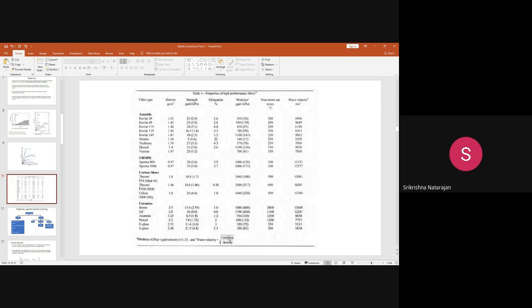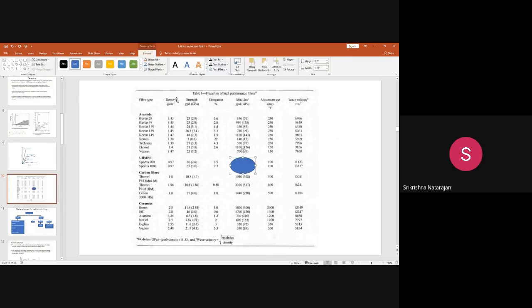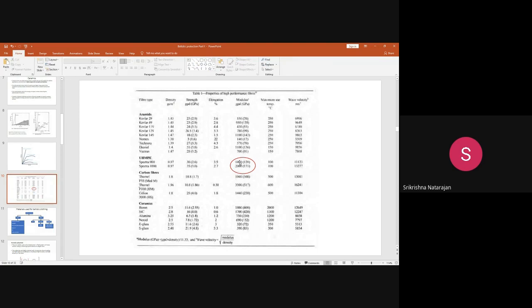Okay, so if you see this table, you can see the modulus values of these UHMWPE fibers. Here you see this has around 1400 gigapascal modulus and 2000 gigapascal modulus. But when you compare it with Kevlar, this has a higher modulus.